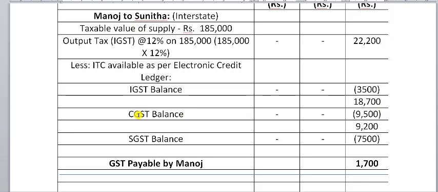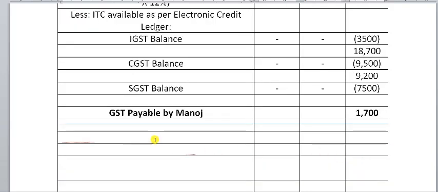Subsequently, we will claim ITC available under CGST, 9,500. The balance output tax liability is 9,200 after setting off CGST balance. At last, we will set off ITC available under SGST. 7,500 will be set off against 9,200. Hence, GST payable by Manoj is 1,700.